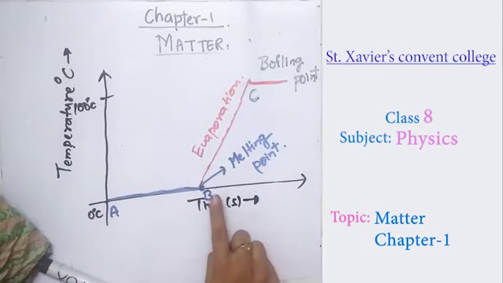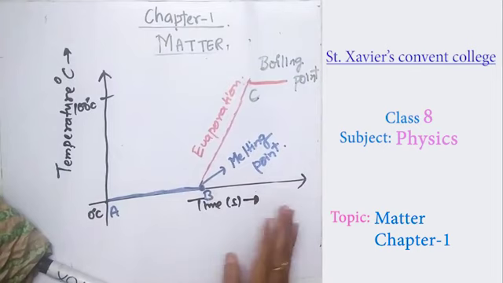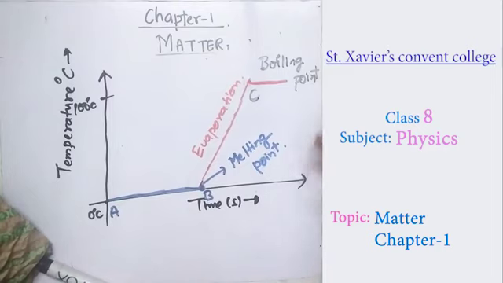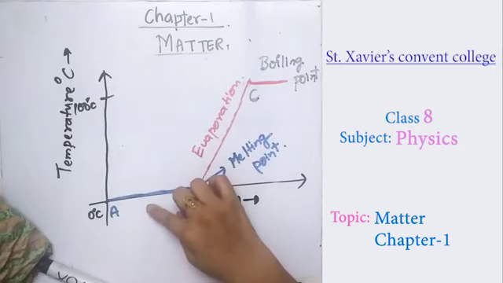From A to B, it is moving to the melting point, that is the ice is getting melted. Suppose for example, take an ice from a freezer and put it at room temperature. Then after some time you can see water around it. It starts melting.